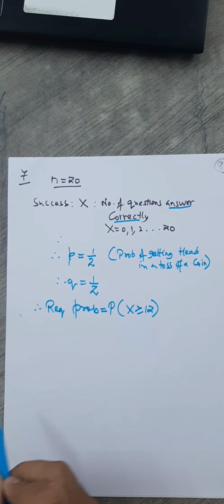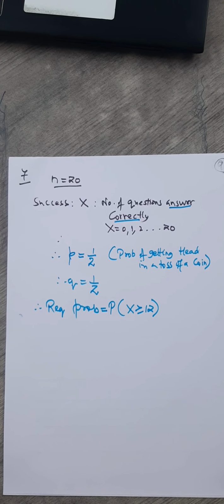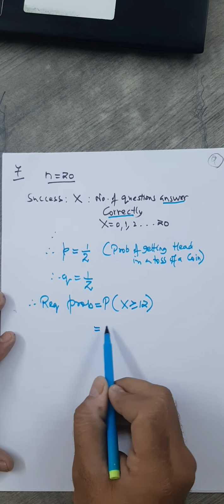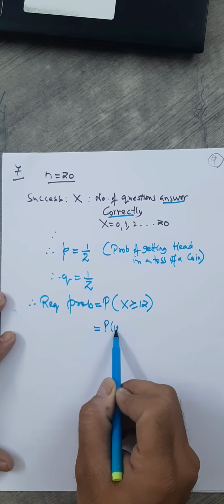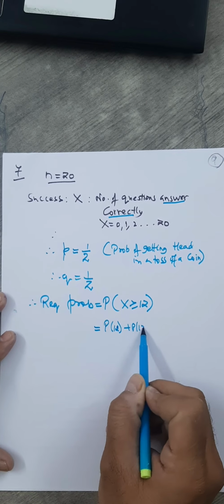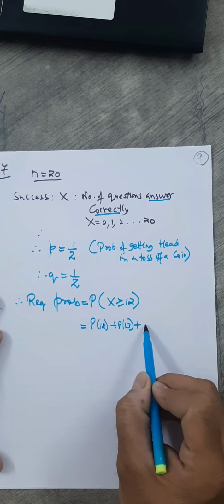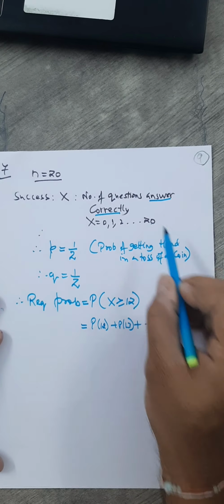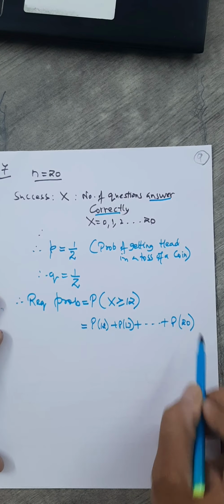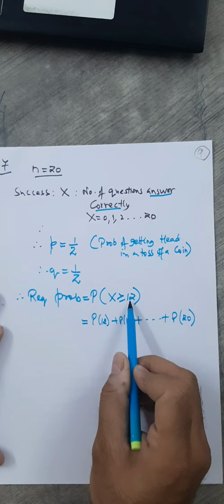At least 12 means what? Number of correct answers is 12 or more than 12. So here let's write this. The meaning of this one is P of 12 plus P of 13 and so on till which number? Till the last one. You know there are 20 trials, up to 20 values of the random variable, 12, 13 up to 20.